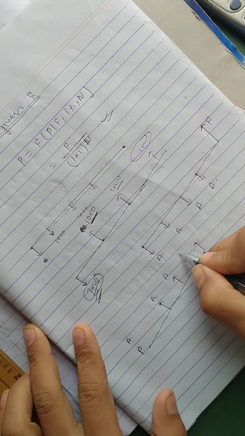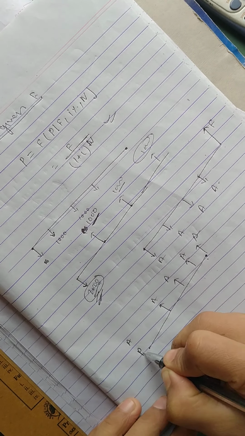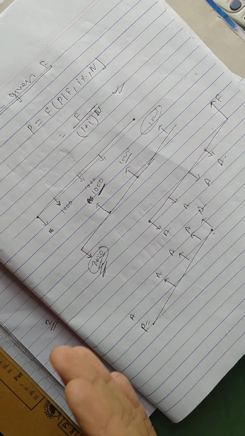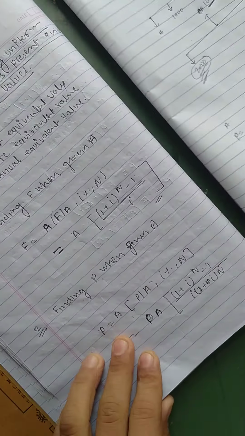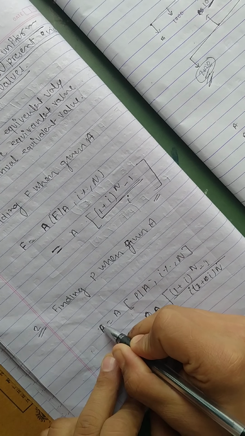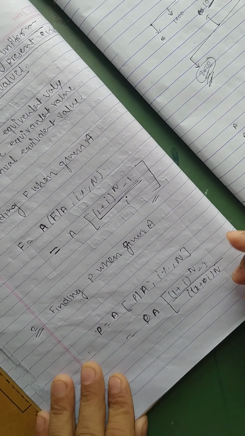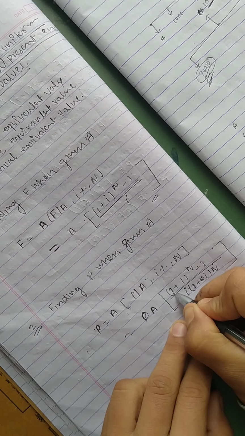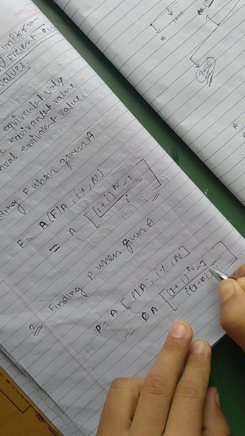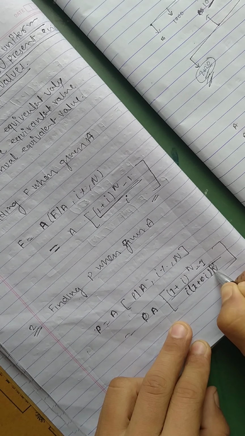If you are giving an annual value and you want to know the equivalent present value for this, you are giving someone an annual amount. So you have to find the present value given the annual value, P given A, I percentage, N. This is the formula: (1 plus I) to the power N minus 1, upon I into (1 plus I) power N. The N is a power, okay, don't be confused.